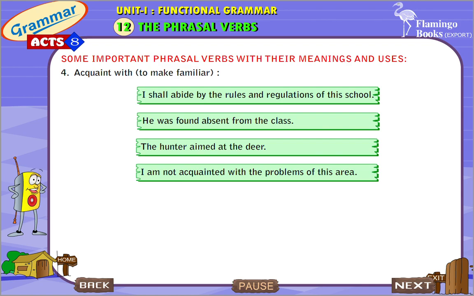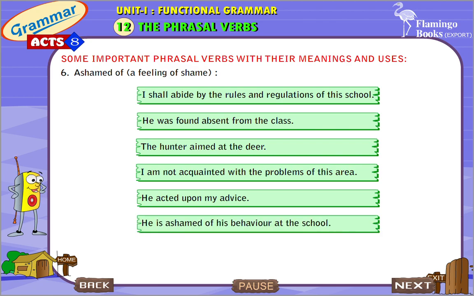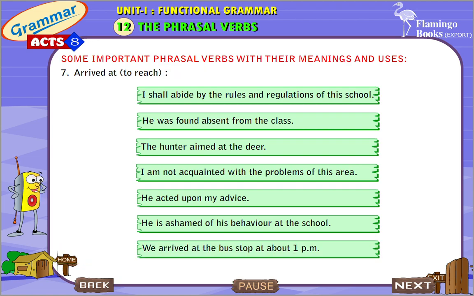Acquaint with: to make familiar. I'm not acquainted with the problems of this area. Act upon: to play, to behave. He acted upon my advice. Ashamed of: a feeling of shame. He is ashamed of his behavior at the school. Arrive at: to reach. We arrived at the bus stop at about 1 p.m.